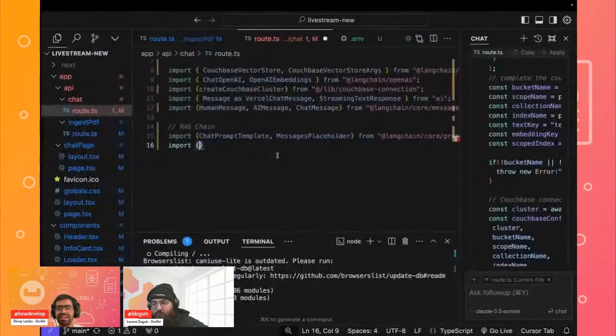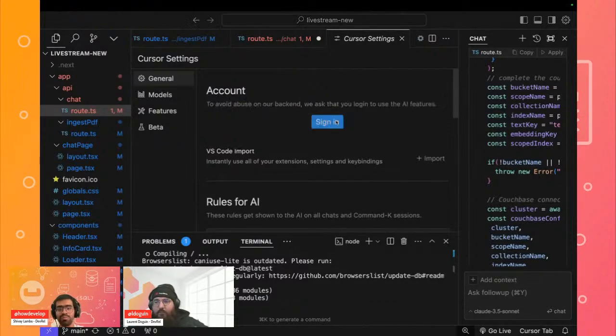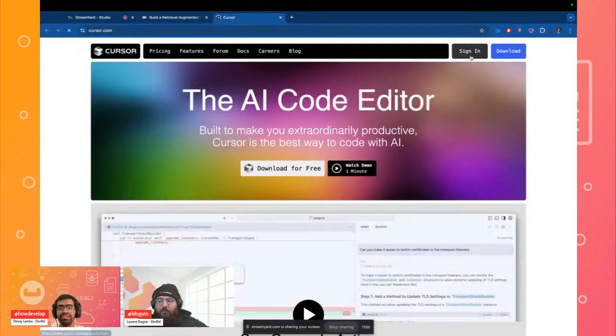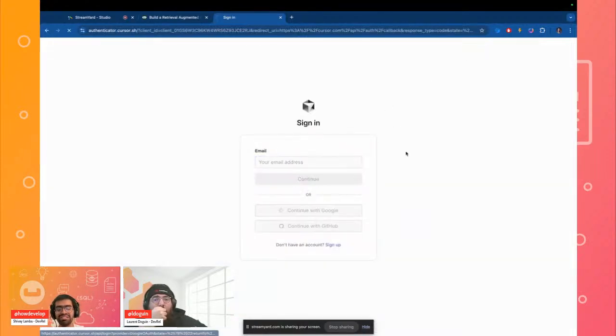So for example, right now I was logged in with this particular email. I could probably log out and log in again with my personal email account. If I just sign in, hopefully I might have access to the free tier because I think they refill your account every month. So if I quickly log in with my Gmail account, I should probably get that again.